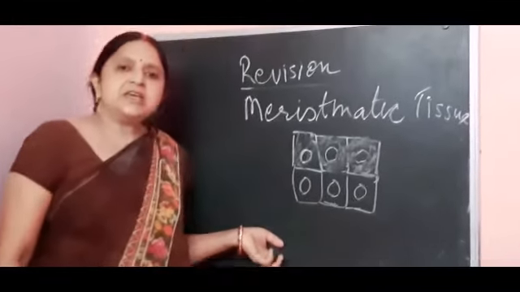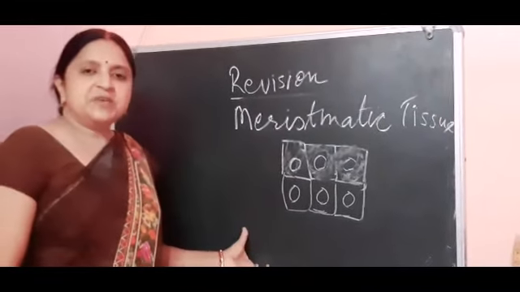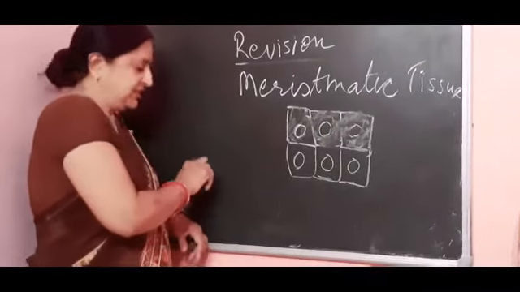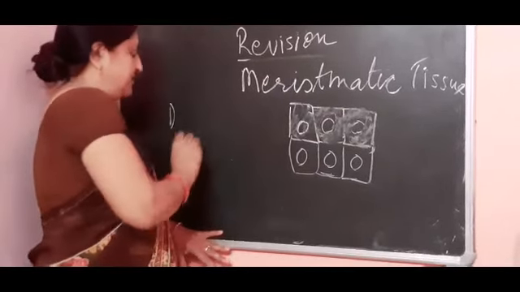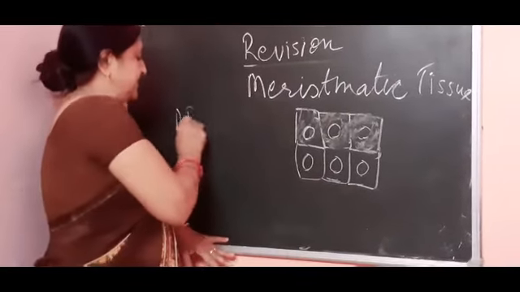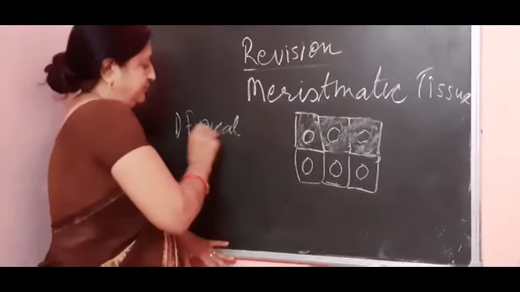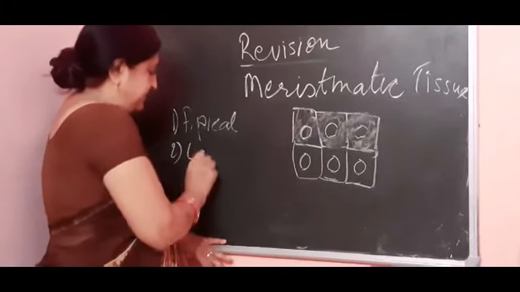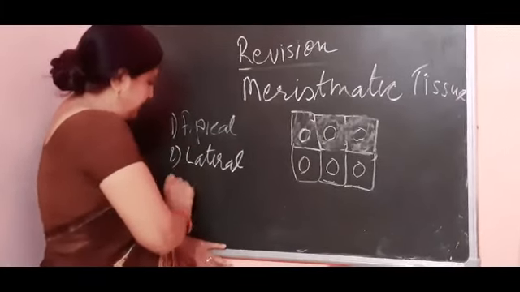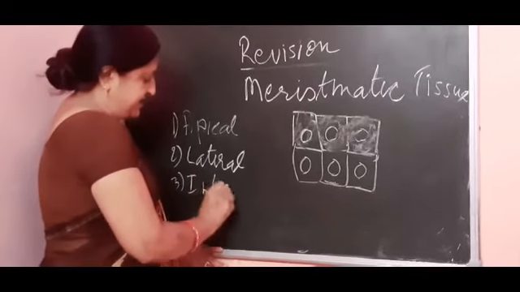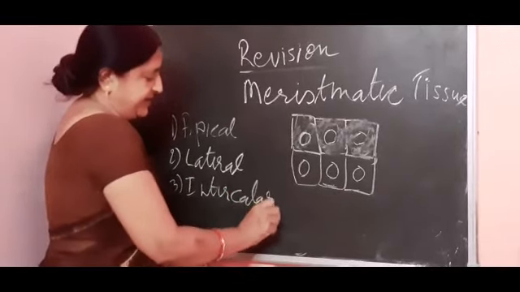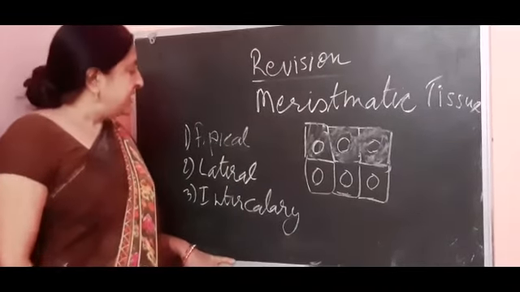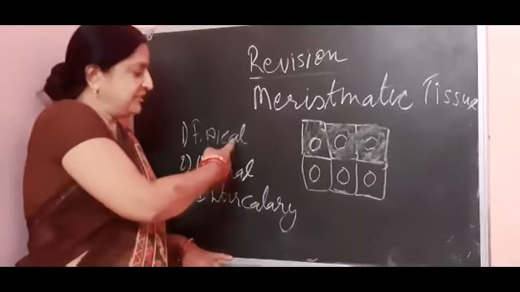On the basis of their location, these meristematic tissues are categorized into three types. First is apical meristem, second is lateral, and third is intercalary. On the basis of the location where they are present, on that basis they are categorized into three types.